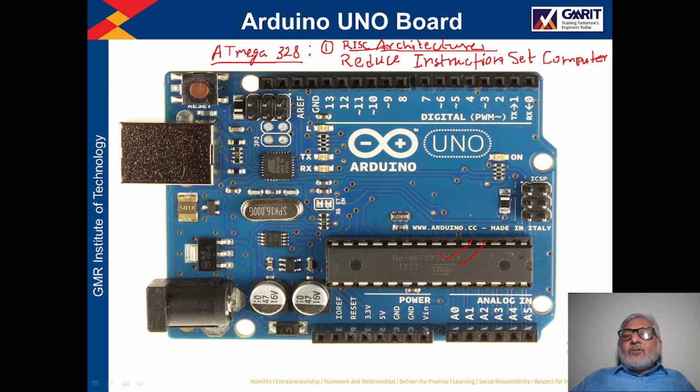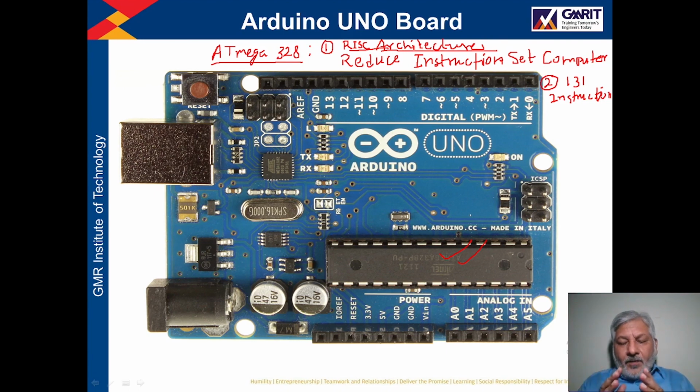architecture. So total number of instructions for this processor is 131 instructions. If you write an assembly language program, at that time you will use these instructions, but in this course we will use the embedded C program.